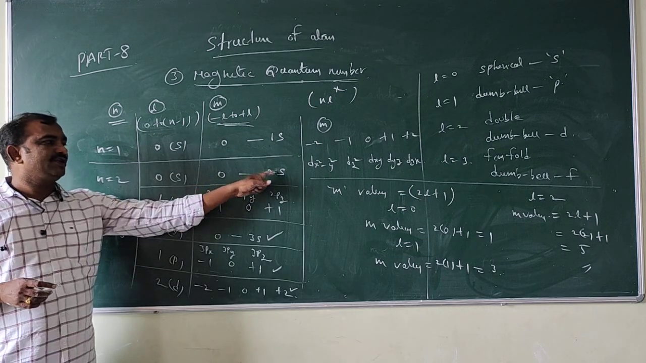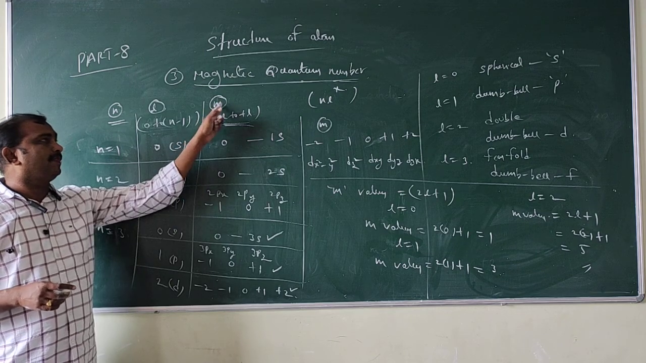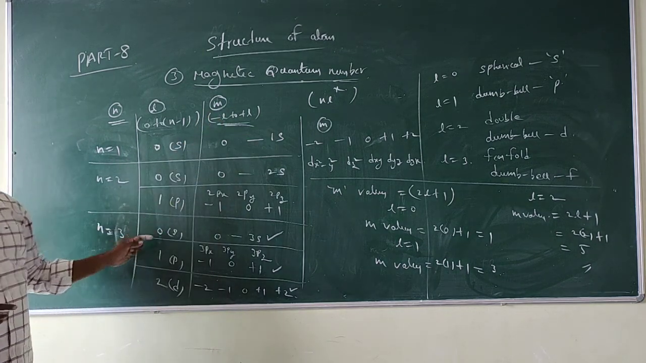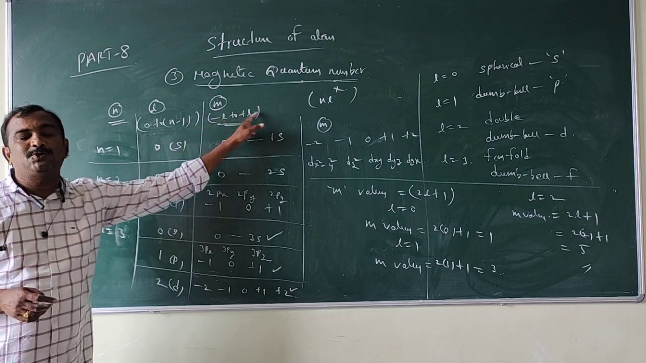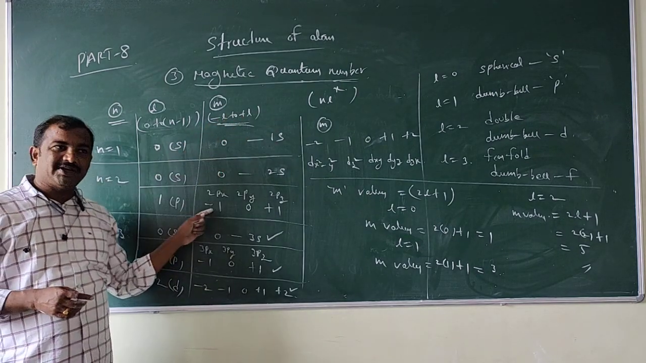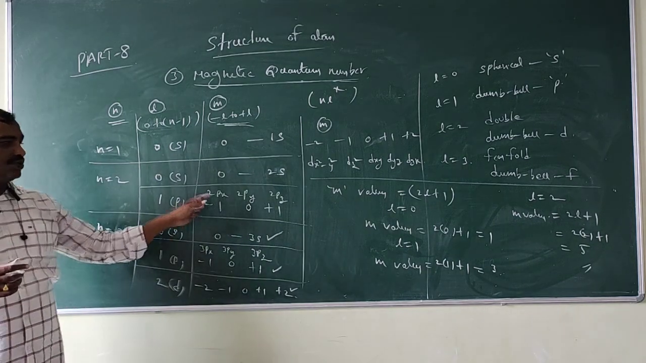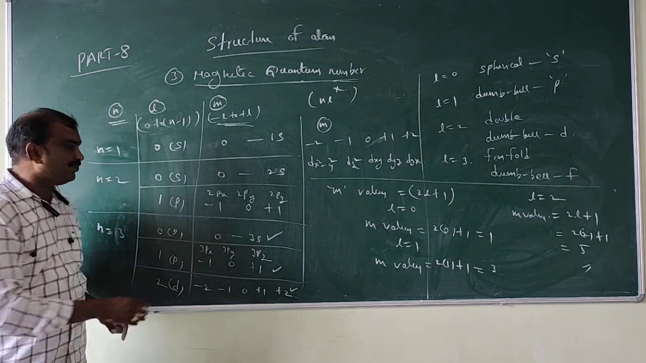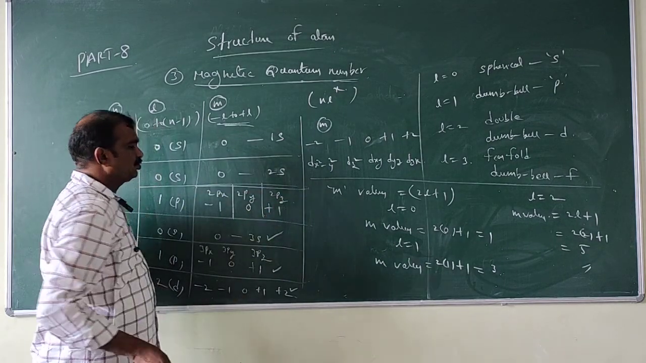So for 0, this is 2s. And for 1, how will the m values come with l is equal to 1? Minus l to plus l. So that means minus 1, 0 and plus 1. So these are the 3 orbitals that will come: one is 2px, second one is 2py and third one is 2pz.